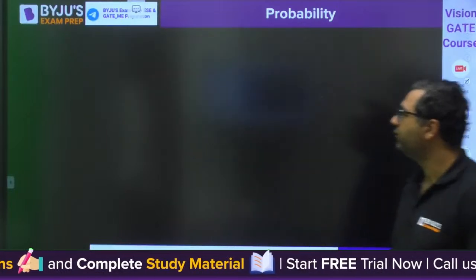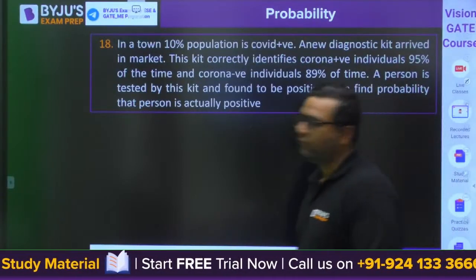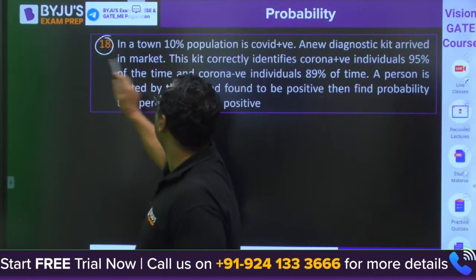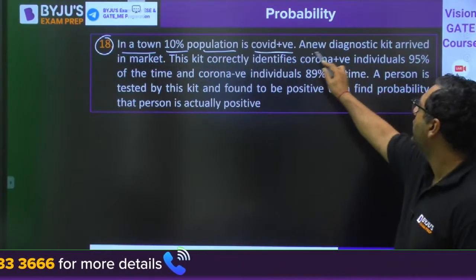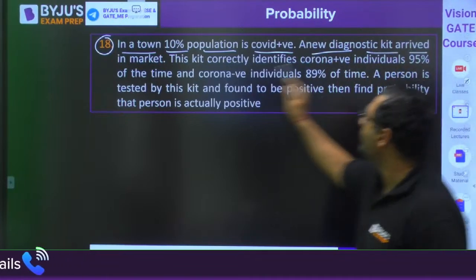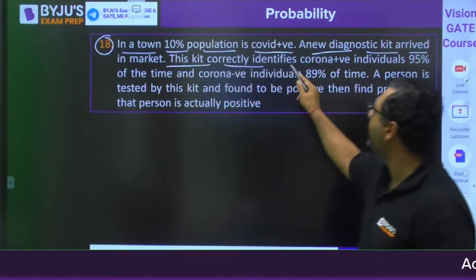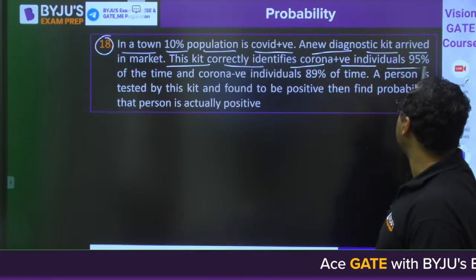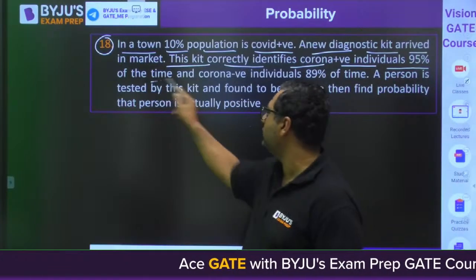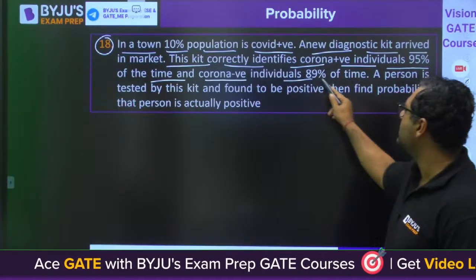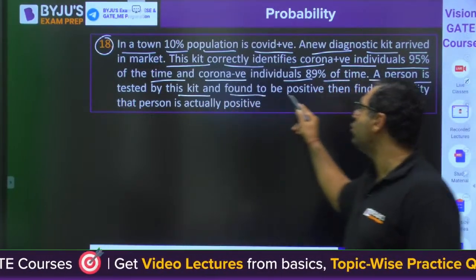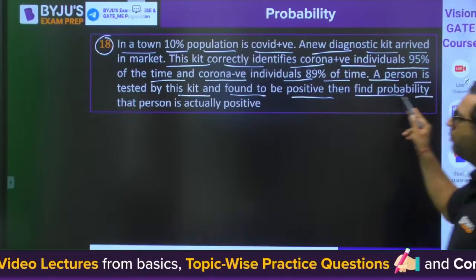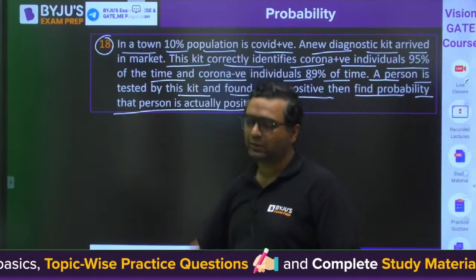Fine guys. The last question for today's class is, in a town 10% population is COVID positive. A new diagnostic kit arrived in the market. This kit correctly identifies corona positive individuals 95% of the time, corona negative individuals 89% of the time. A person is tested by this kit and found to be positive, then find the probability that person is actually positive.